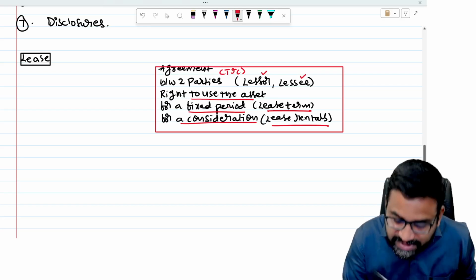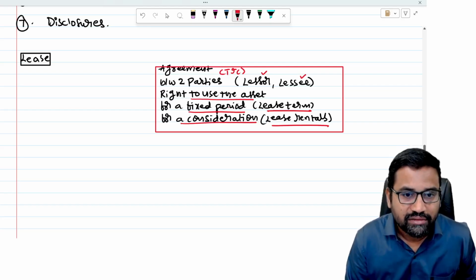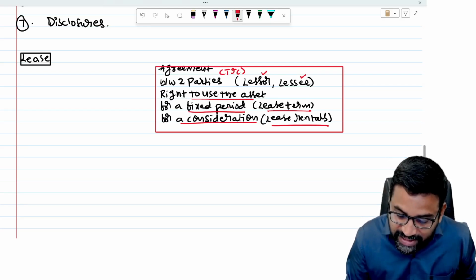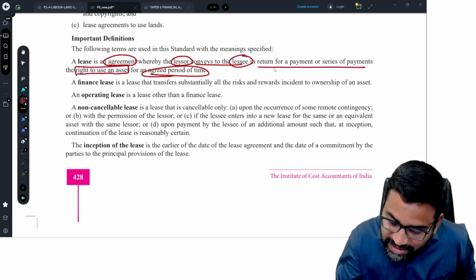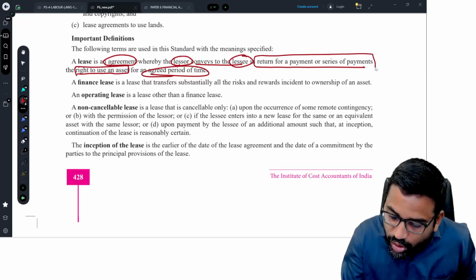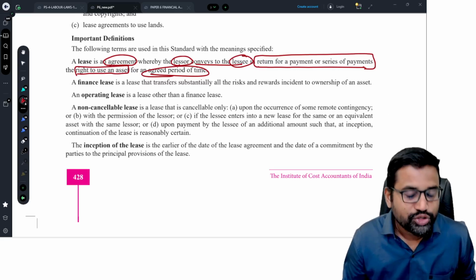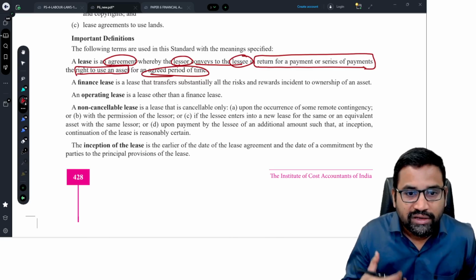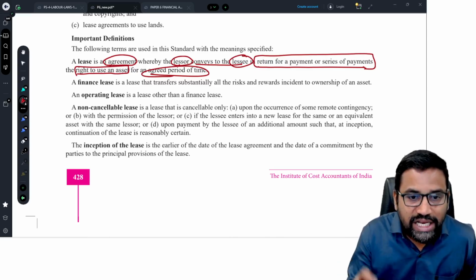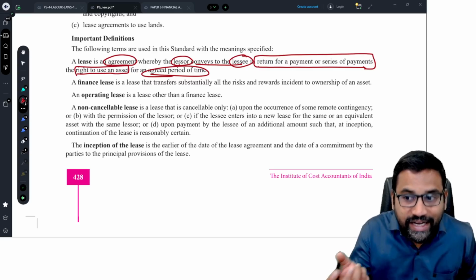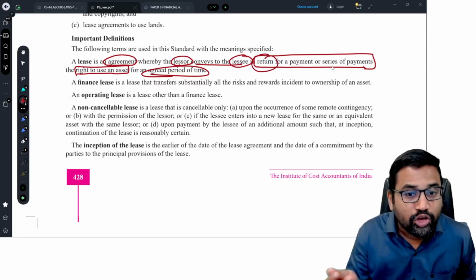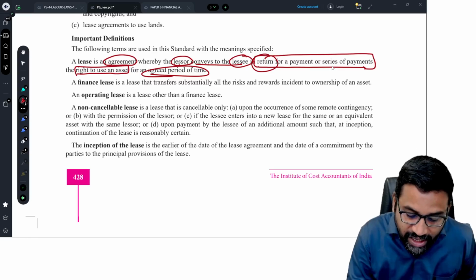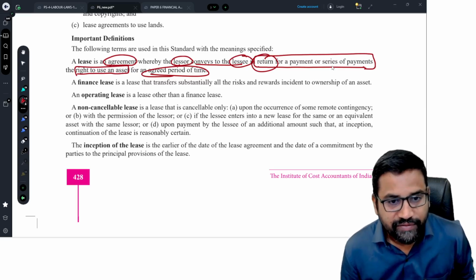A fixed, agreed period between both the parties, for a consideration that is called lease rentals.